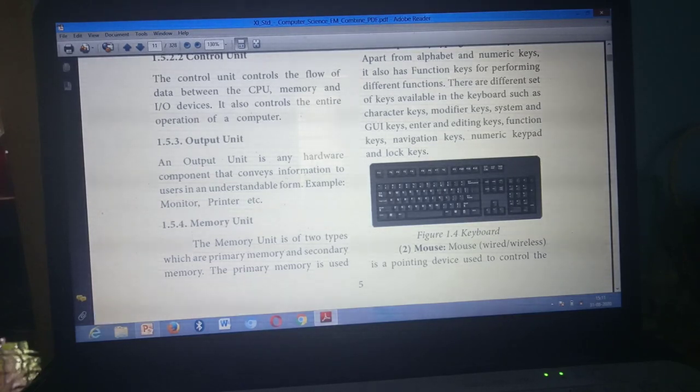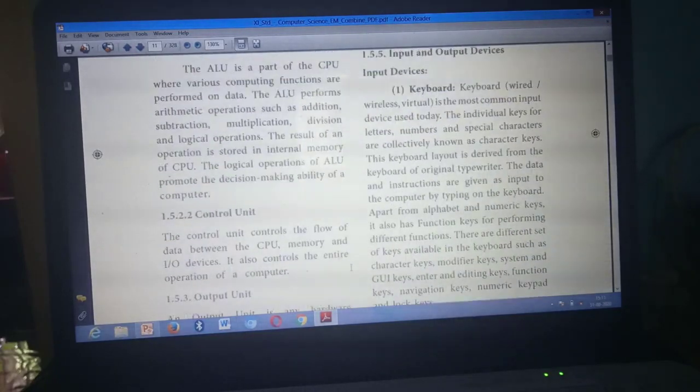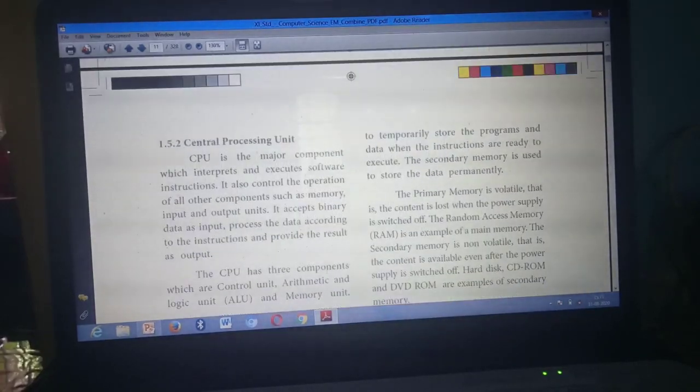The memory unit is of 2 types, which are primary memory and secondary memory. Then primary memory is used to temporarily store programs. That's enough. This part, and data when instructions are ready to execute, is not needed. Up to this, store programs. Then secondary memory is used to store data permanently.